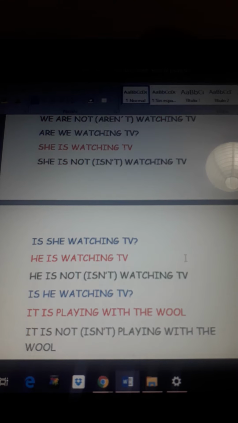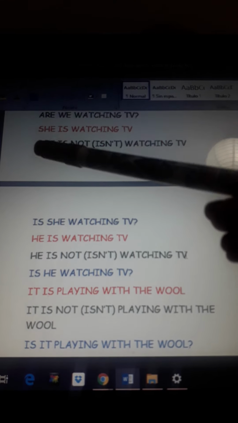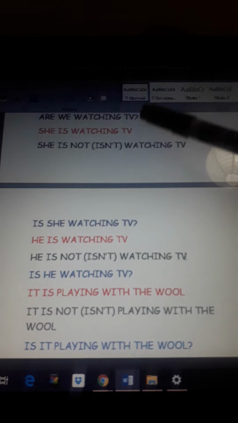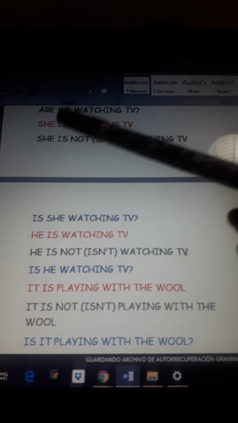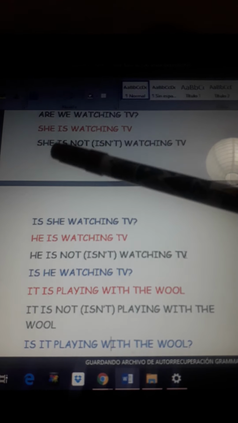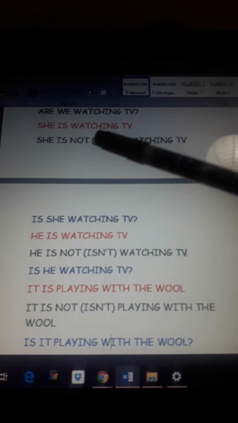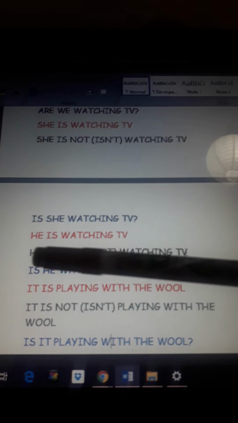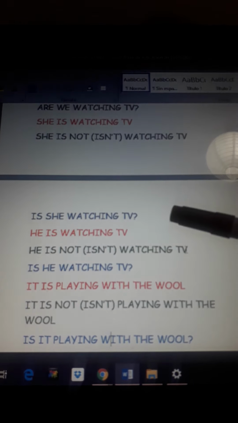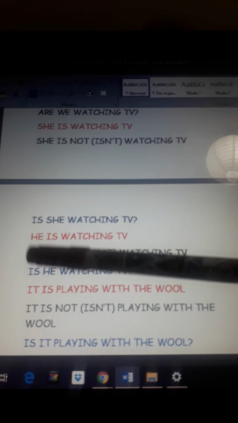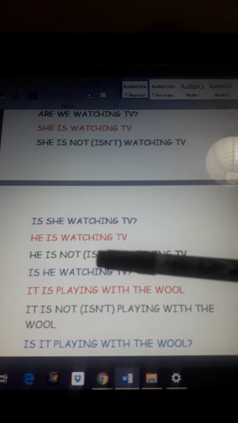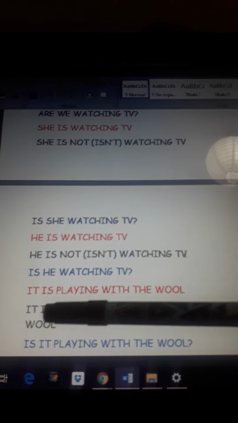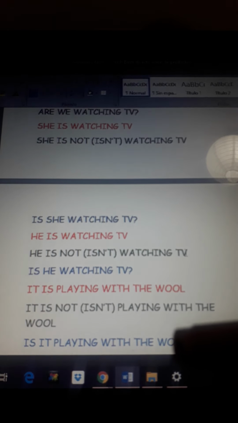But when we talk about she, he, or it, we say she is watching TV. We don't have to use are or am. We use is. She is not or isn't watching TV. Is she watching TV? And the same happens with he. He is watching TV. He is not or he isn't watching TV. Is he watching TV? Clear?